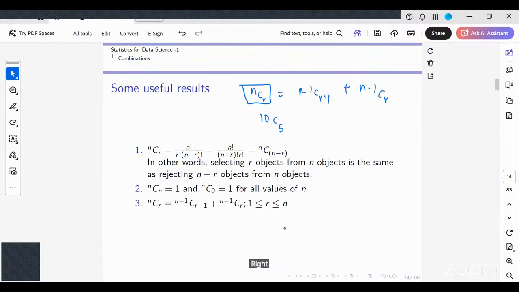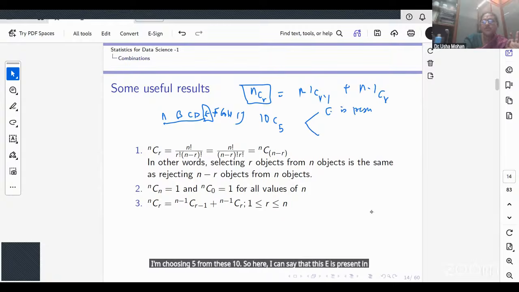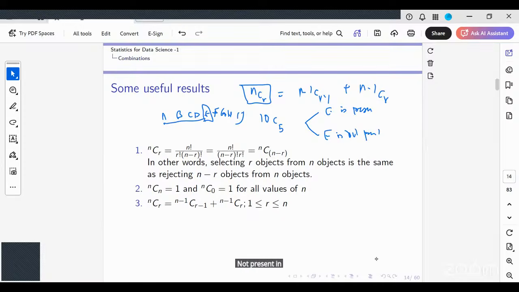Right. Now suppose I fix one of the objects. I have 10 objects; let me call them A, B, C, D, E, F, G, H, I, J. Let me fix E. I'm choosing 5 from these 10. So here I can say that E is present in the choice, or E is not present in the choice. Would you agree?